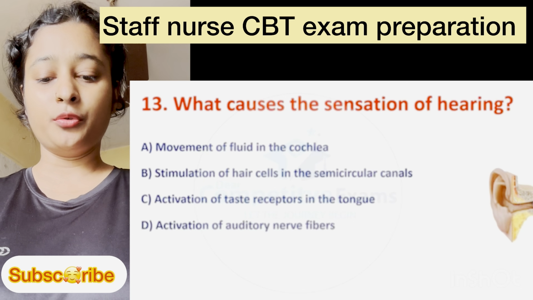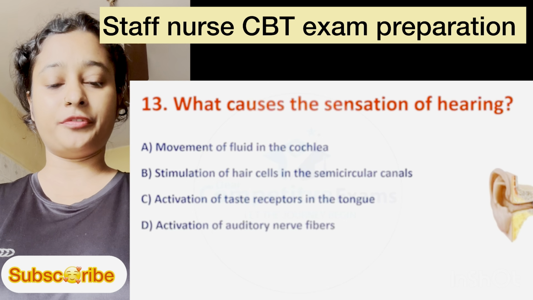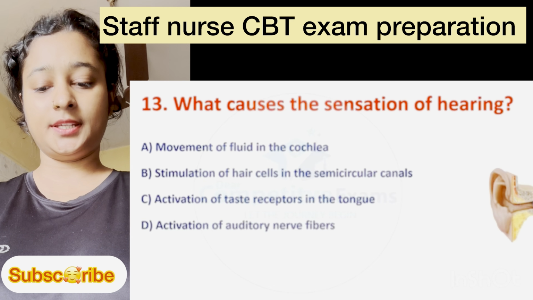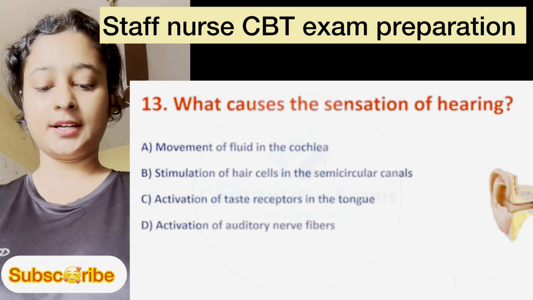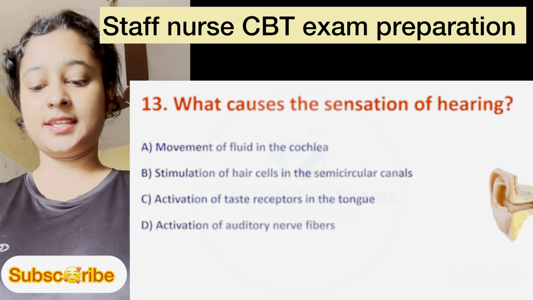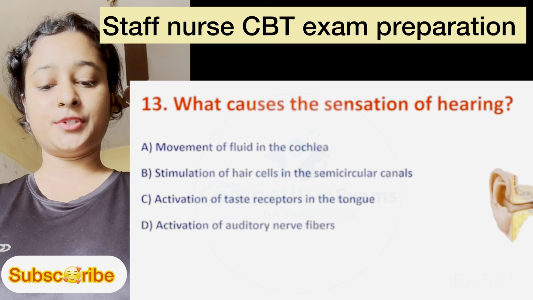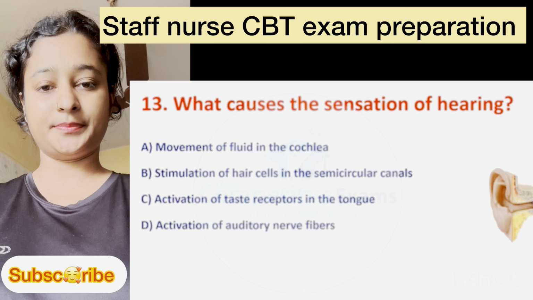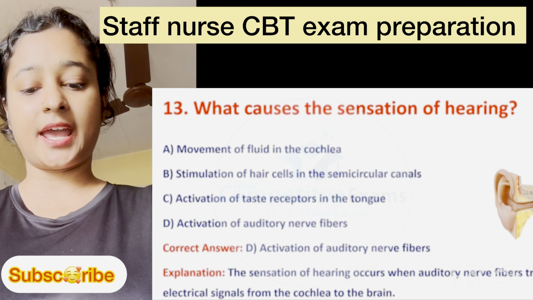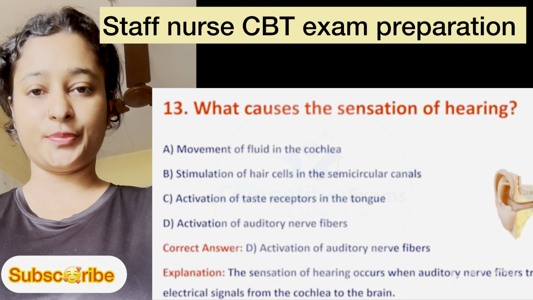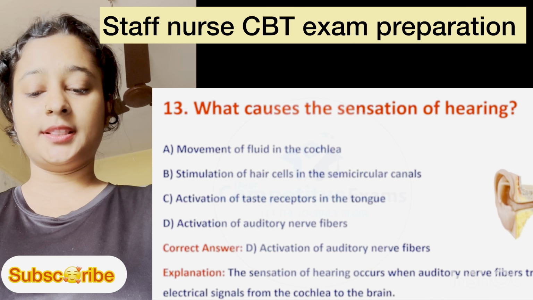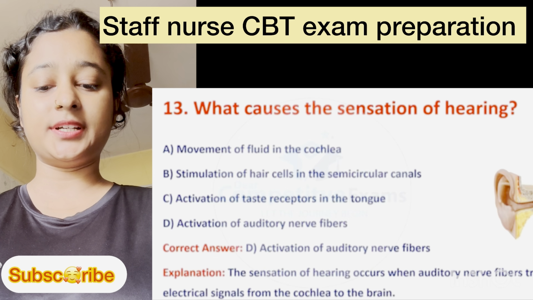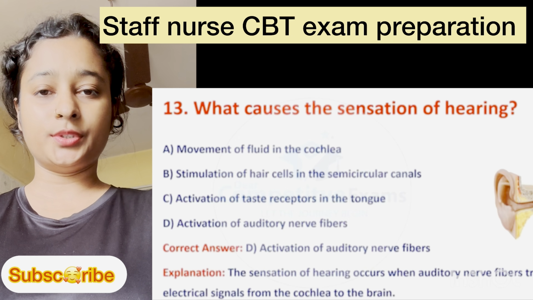Question number 13. What causes the sensation of hearing? Option A is movement of fluid in the cochlea, B is stimulation of hair cells in the semicircular canals, C is activation of taste receptors in the tongue, and D is activation of auditory nerve fibers. Here the right answer is activation of auditory nerve fibers, option D. Explanation: the sensation of hearing occurs when auditory nerve fibers transmit electrical signals from the cochlea to the brain.